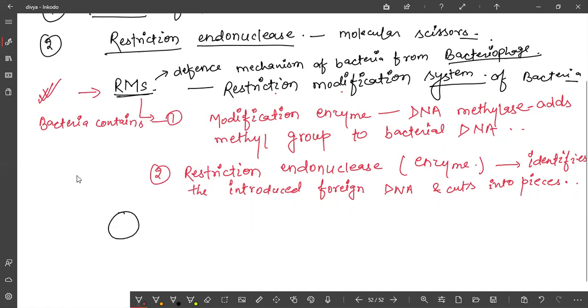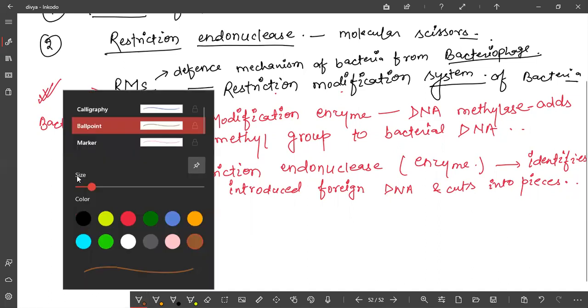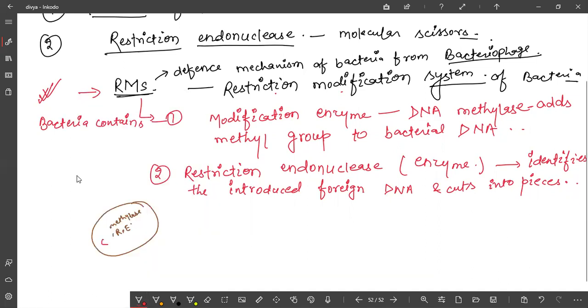This bacteria contains two enzymes. One is called methylase, and another one is restriction endonuclease. What do they do? Suppose this is bacterial DNA. This methylase will simply add a methyl group to the end of the DNA. Now one more enzyme is there, called restriction endonuclease, and its function is to cut the foreign DNA.